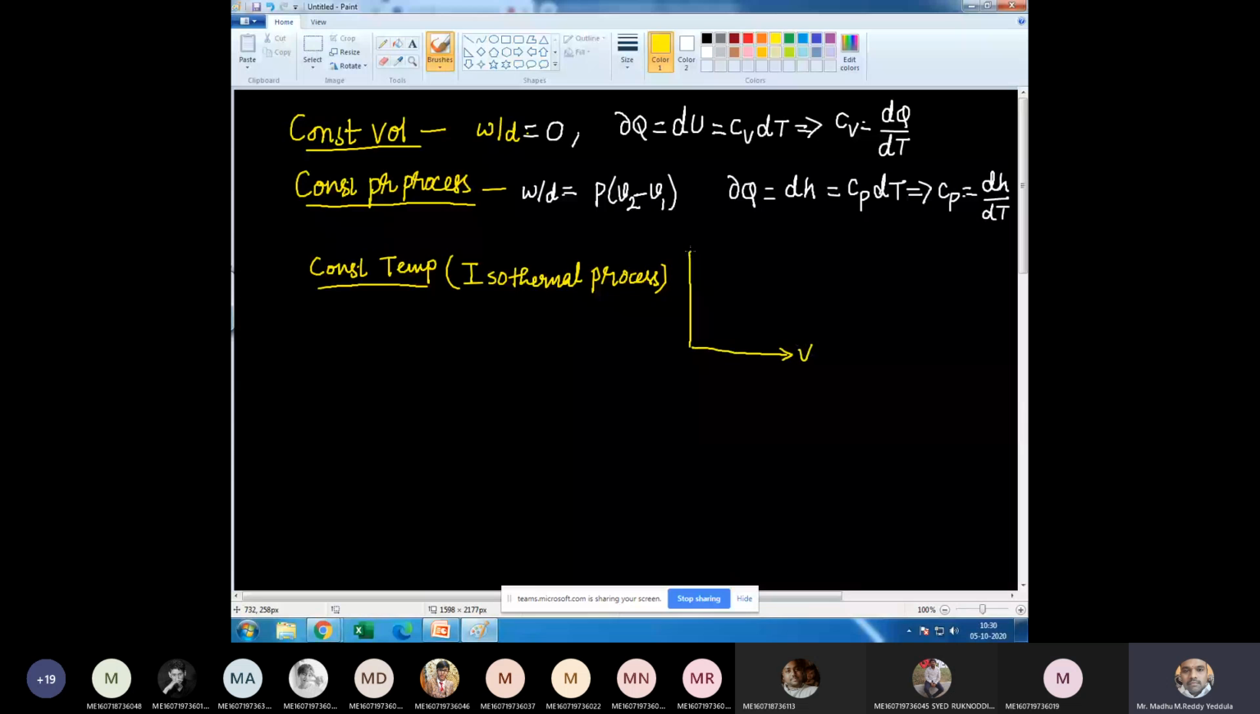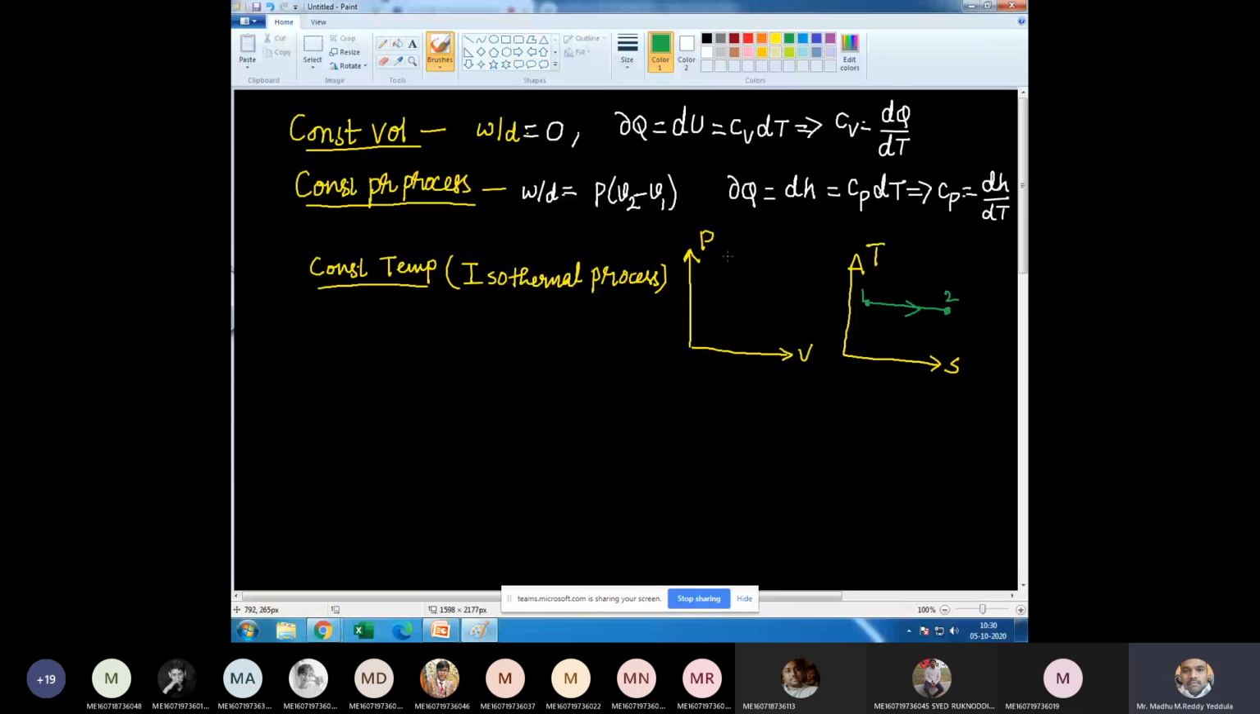pressure versus volume diagram, and temperature versus entropy diagram. Entropy on the x-axis, temperature on the y-axis. Right. Now, in the temperature versus entropy diagram, we can draw clearly because it is a constant temperature process. Therefore, it will be a horizontal line. Let us say state 1 here, state 2. It is clear isothermal process in TS diagram, right?